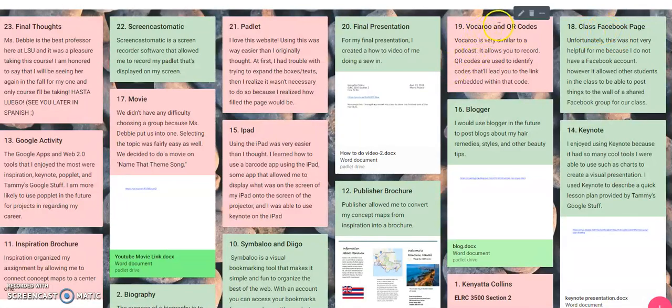And for Vocaroo and QR codes, Vocaroo is very similar to a podcast. It allows you to record. QR codes are used to identify codes that will lead you to the link embedded within the code.